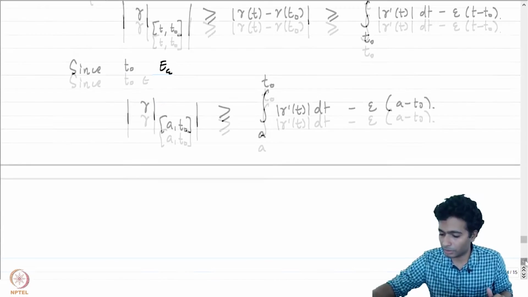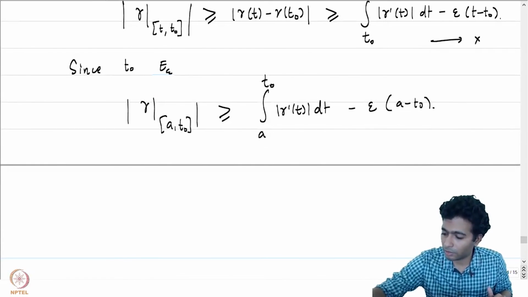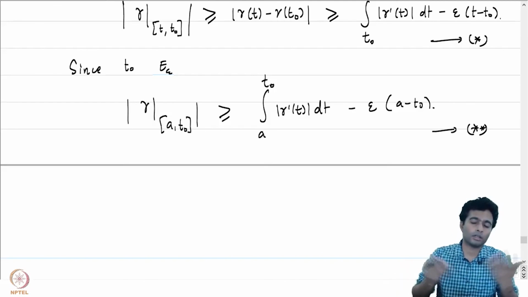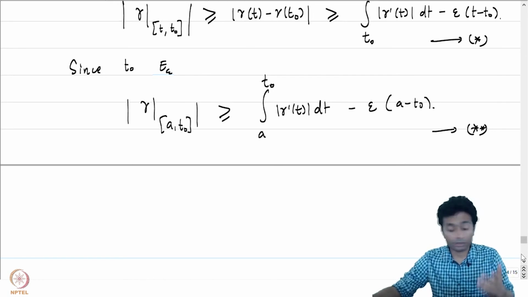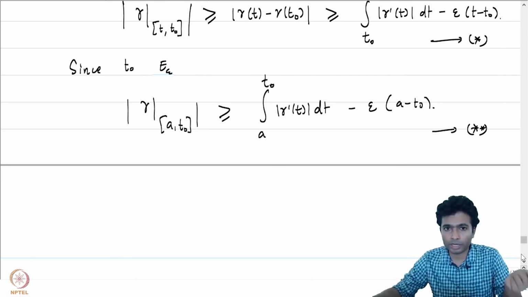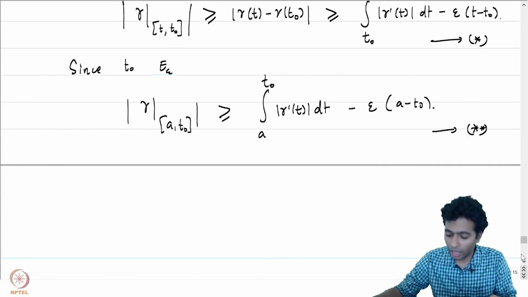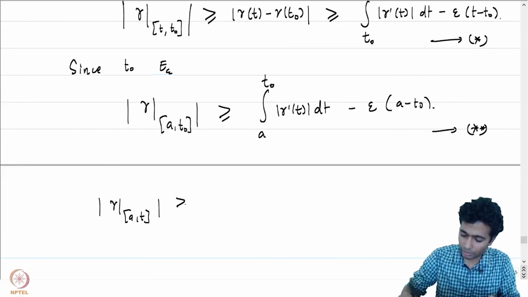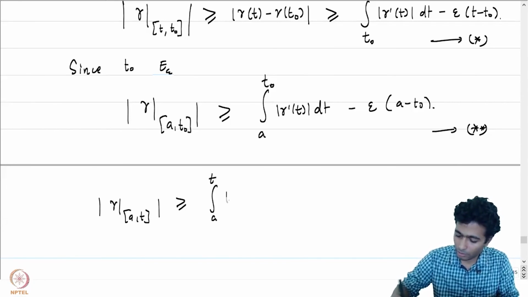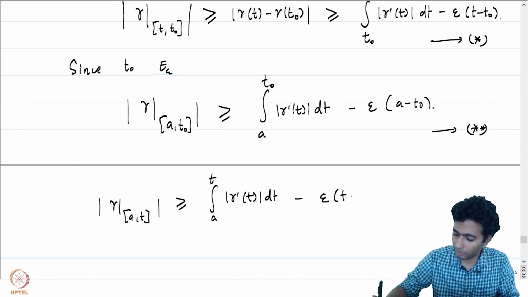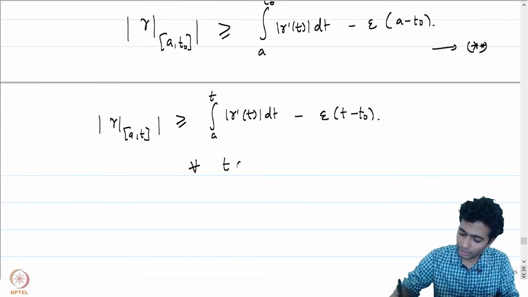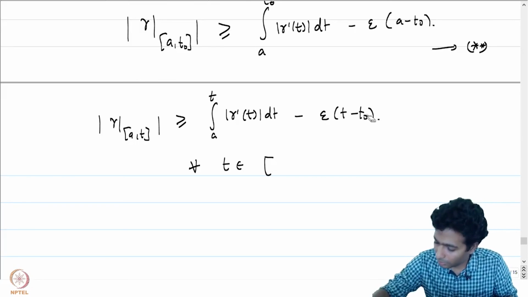And if we use these two equations, star and star star, and the exercise of looking at the concatenation of gamma 1 and gamma 2 with the arc length being the sum of the arc lengths, we have the arc length of gamma restricted to a comma t is greater than or equal to the integral from a to t of mod gamma prime t dt minus epsilon times (t minus a).